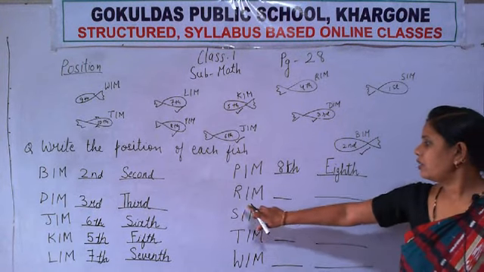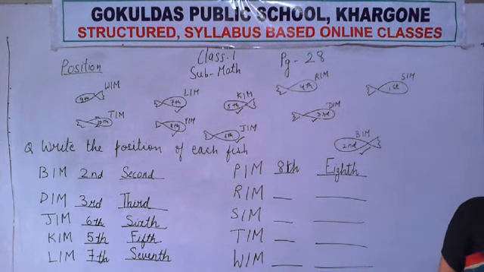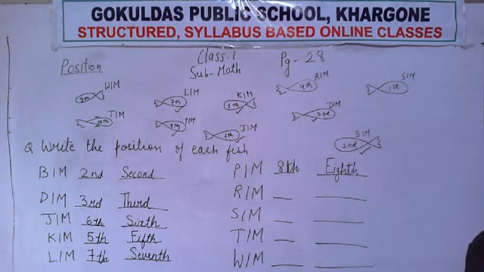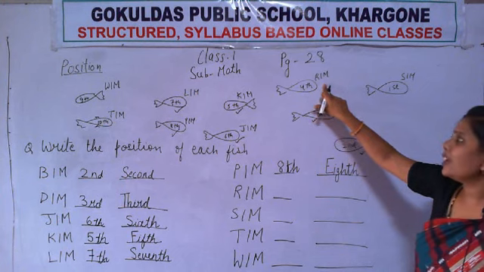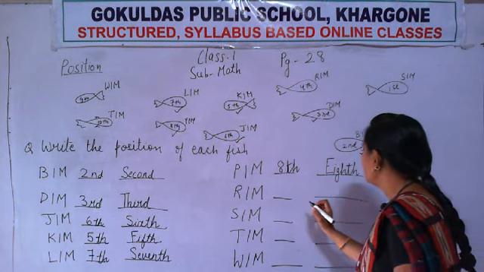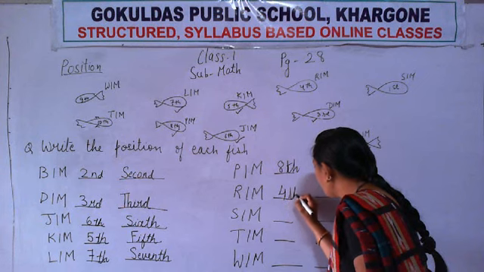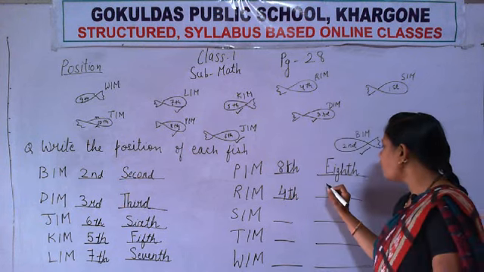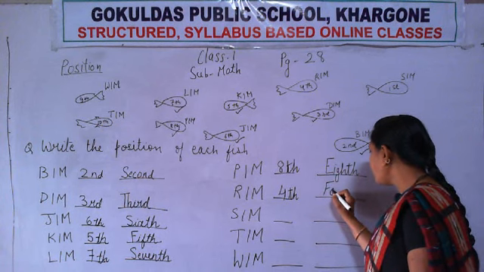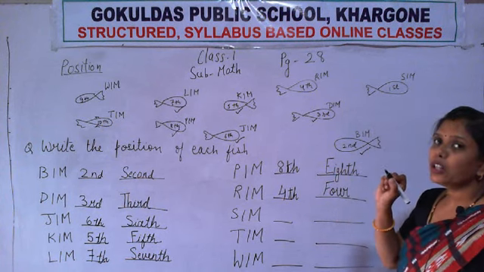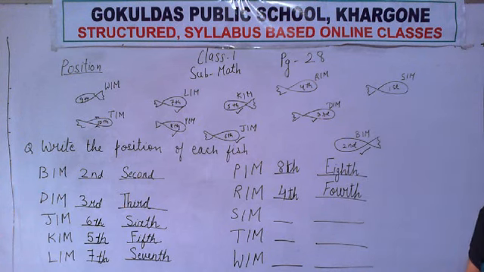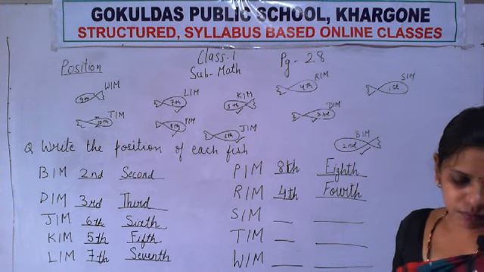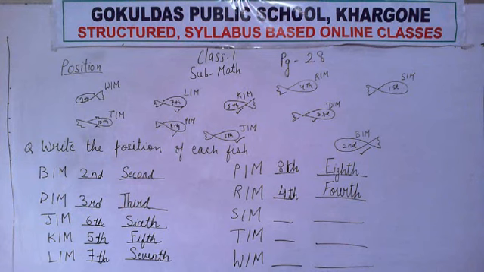Okay. Next. What is the name? RIM. Rim. Again repeat. RIM. Okay. So where is rim? Here it is. And its position is 4th. Now what is the spelling of 4th? F-O-U-R-T-H. 4th. Okay. Now next.